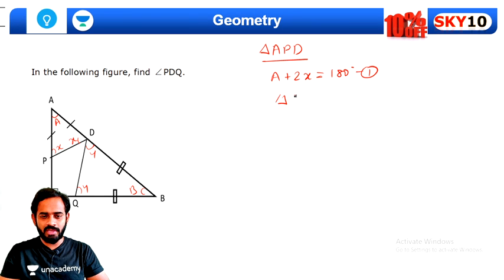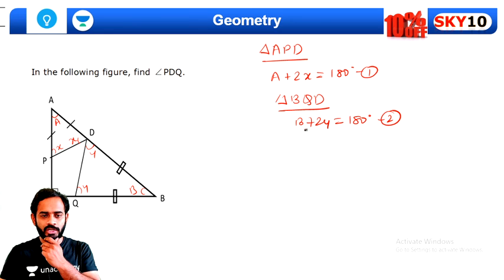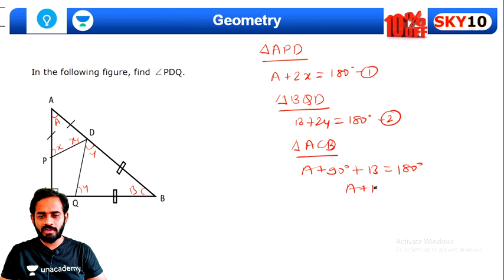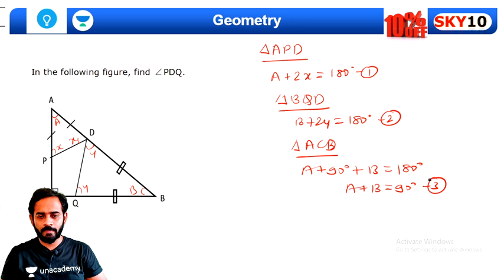In triangle BCD, we can say that b plus 2y is equal to 180 degree. This is equation 2. Now after this, in the bigger triangle ACB, we can write a plus 90 degree plus b is equal to 180 degree. So here we'll get a plus b is equal to 90 degree. This is equation 3.